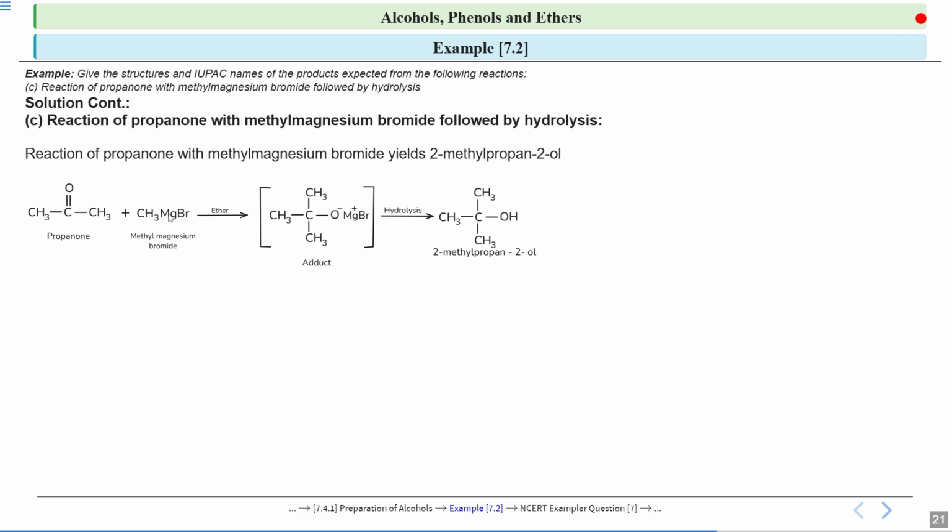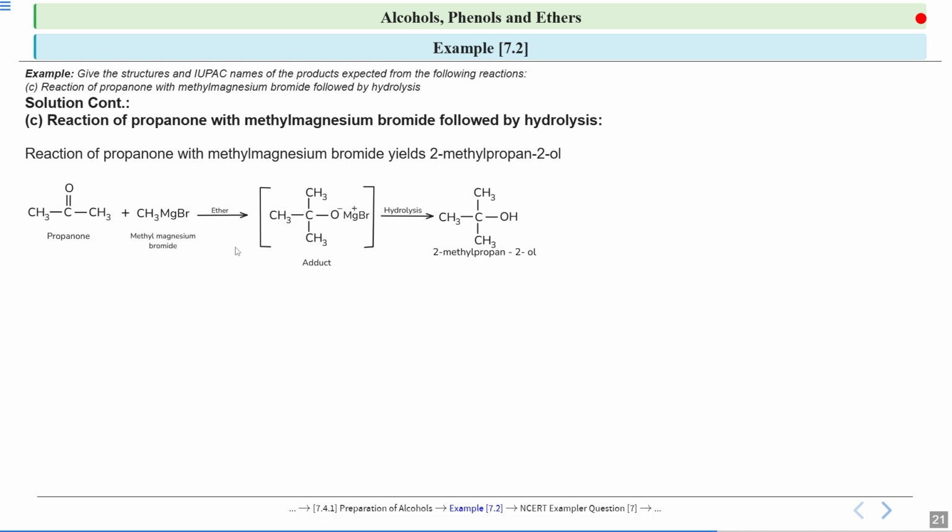And here magnesium is a metal, so it will have an electropositive nature. So here magnesium will have a delta positive charge. So this positive will get attracted to this negative on oxygen. So your MgBr group gets attached to the oxygen, and here your CH3 has a delta negative charge. So this negative charge will get attracted to this positive charge on carbon. So your CH3 methyl group will get attached to this carbon and adduct is formed.